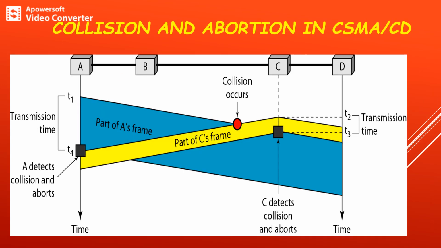In the present diagram we can clearly observe this is part of station A's frame and the yellow part is part of station C's frame. So the actual collision occurred over here. At T4 station A detects the collision and aborts the transmission. Similarly, at this respective time interval, C will detect the collision and abort the transmission. So the transmission time for station A is T4 minus T1, and similarly for station C it is T3 minus T2.